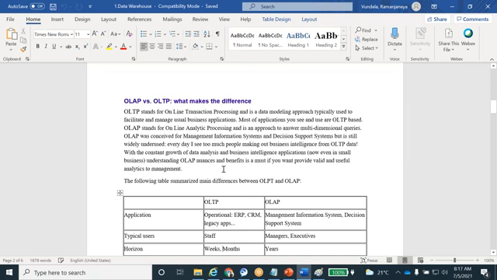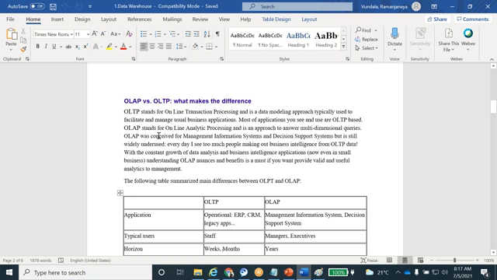OLAP versus OLTP. OLTP means transactional data. Frequently it's going to update the records, right? OLTP is nothing but online transactional processing. OLAP is nothing but online analytical processing.